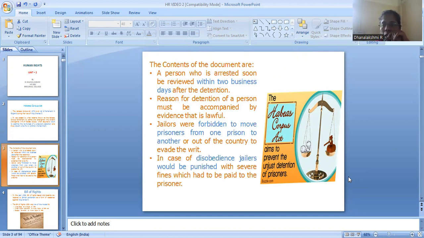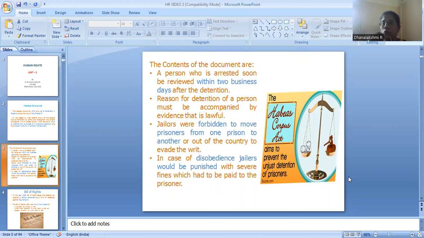These are the contents of the Habeas Corpus document. The first point: a person who is arrested should be reviewed within 2 business days after the detention. Second, the reason for the detention of a person must be accompanied by lawful evidence.